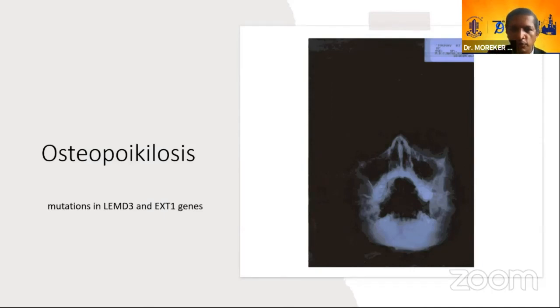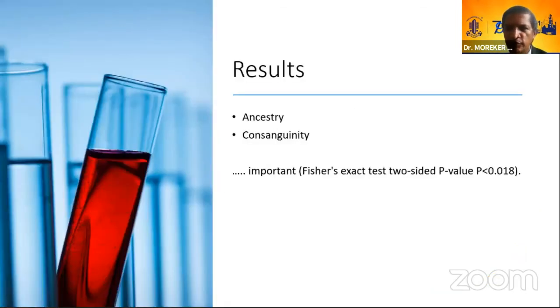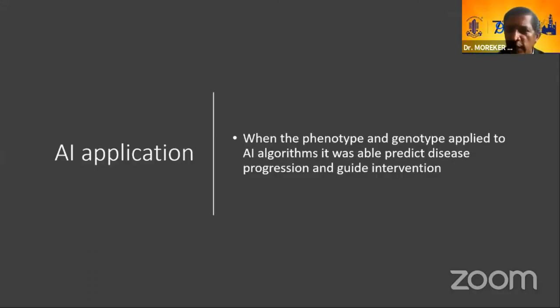But I do not want to know the LEMD3 and the EXT1 gene in every patient. I can look at the X-ray phenotype and the patient's phenotype and figure out whether this is the patient who's going to have these kinds of situations. So we looked at genetic conditions like Down syndrome, CHARGE syndrome, autosomal conditions, a full array of it, clefting syndromes and all. And we found that ancestry and consanguinity were the two most important factors. The other factors don't really matter. So we go to the next step of applying this in AI.